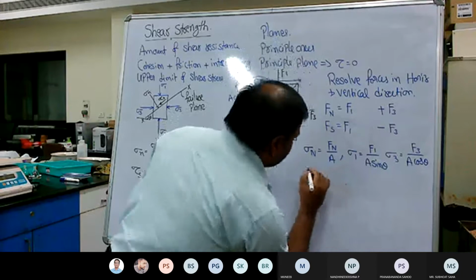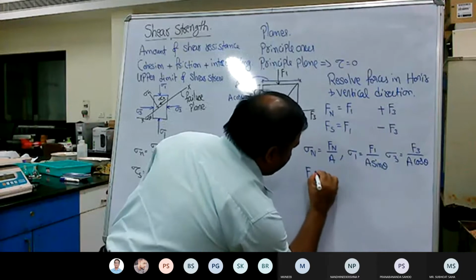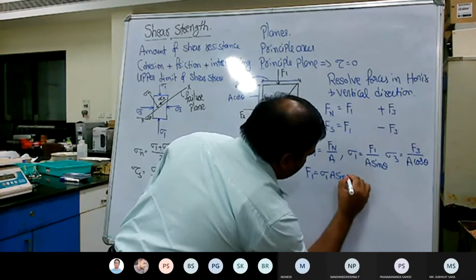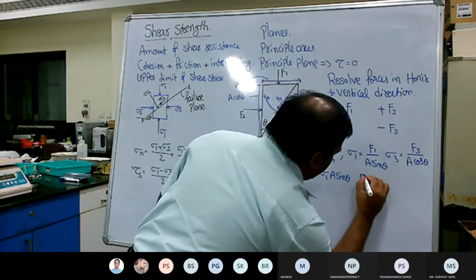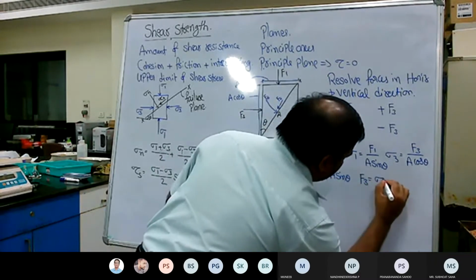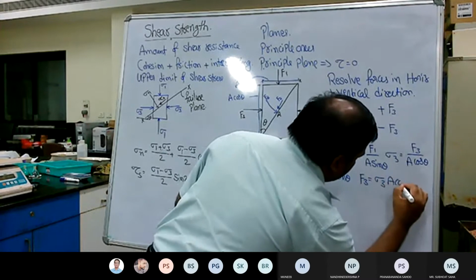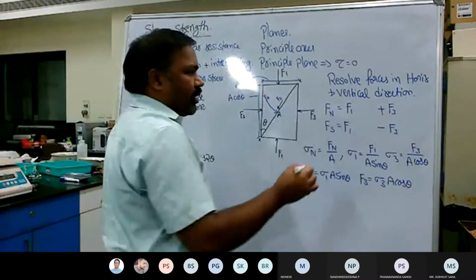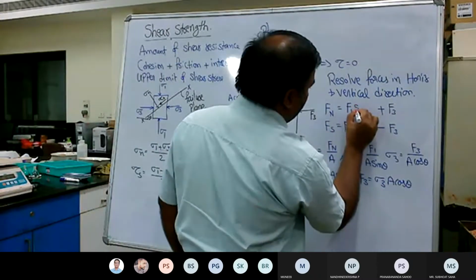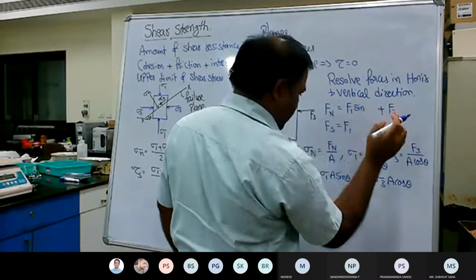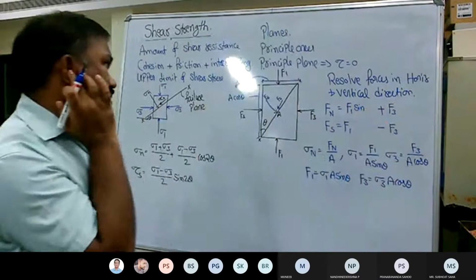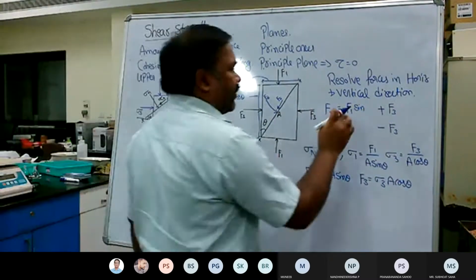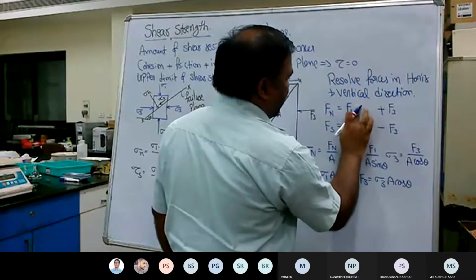Rewrite F1 as sigma 1 into A sin theta, and then F3 will become sigma 3 into A cos theta. Whatever it is, just see it, sine or cos.